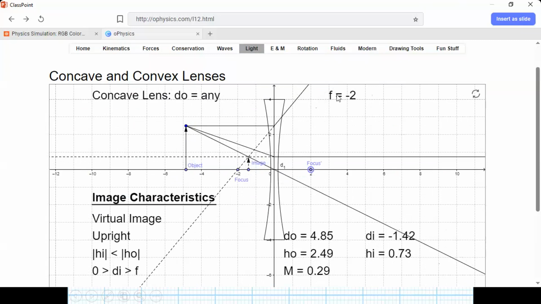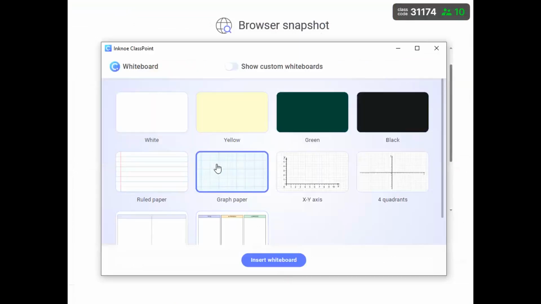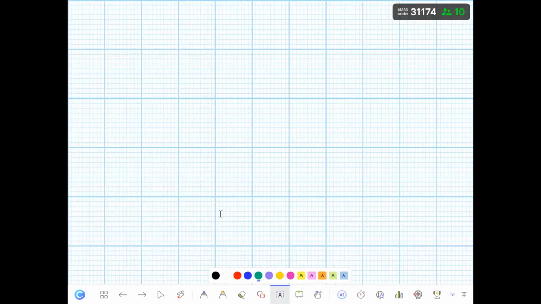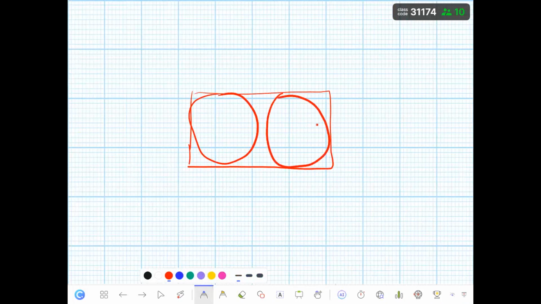If I want to explain the concave lens, again, let's say we have a kind of rectangle. A kind of rectangular cube.